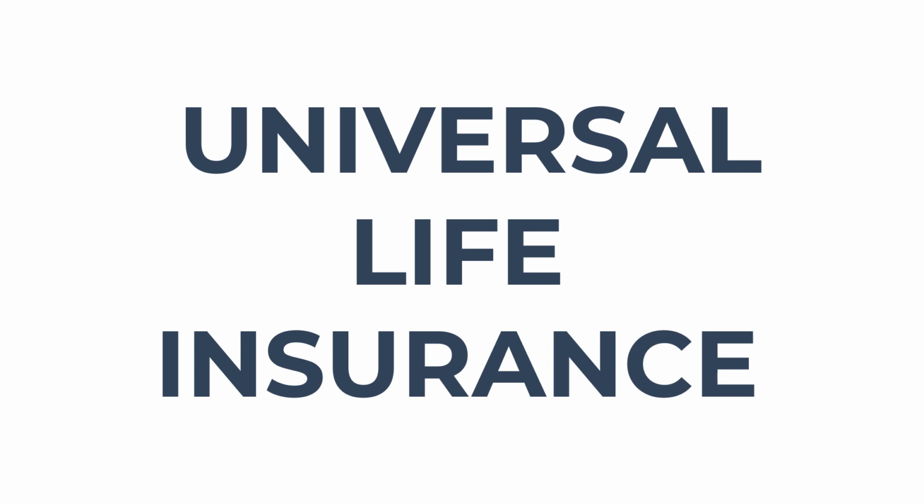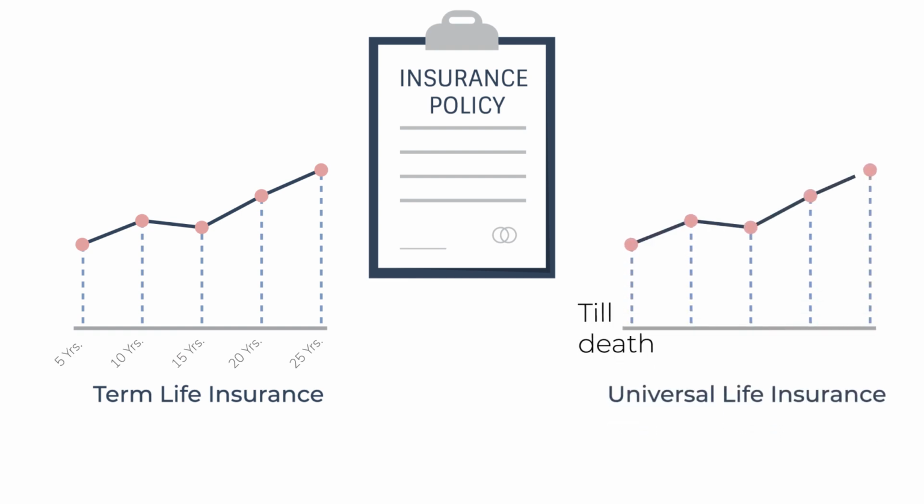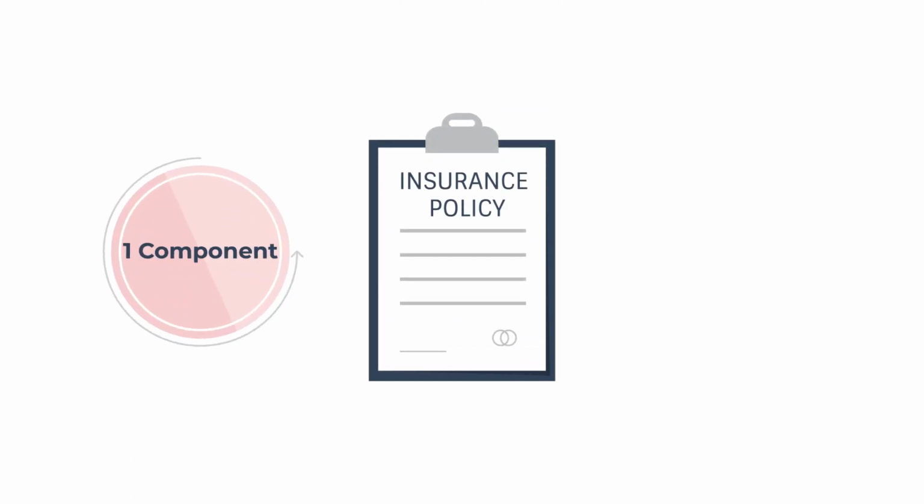Universal life insurance is a type of permanent life insurance. It is different from term insurance, which only provides coverage for a specific period of time. Universal life insurance is intended to last your entire life. In addition to providing a death benefit, a universal life policy consists of two components.